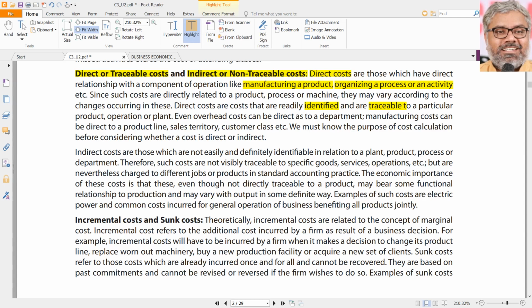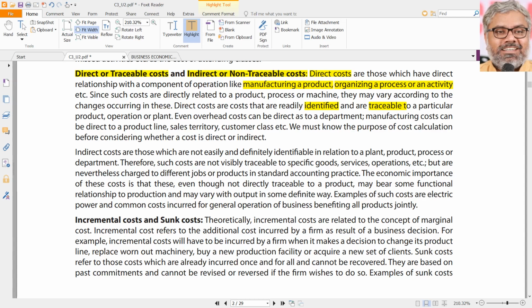Let us simply take a product. That is the easiest way of understanding it. Let us say manufacturing of sugar. Manufacturing of sugar requires sugar cane definitely as a raw material. So while the sugar is manufactured, out of the total cost of production of the sugar, how much is the cost of input, that is sugar cane? Can it be identified or not?